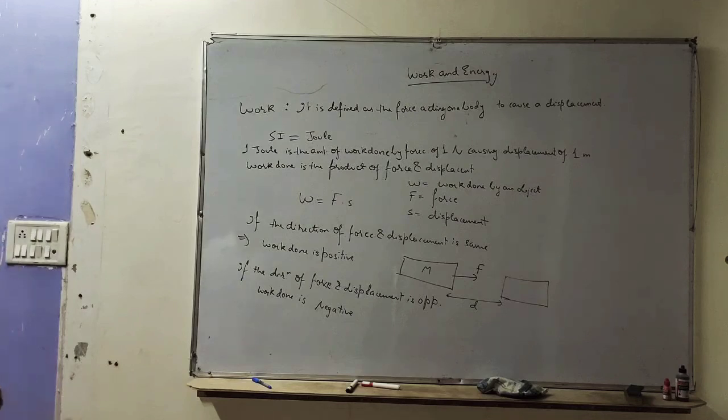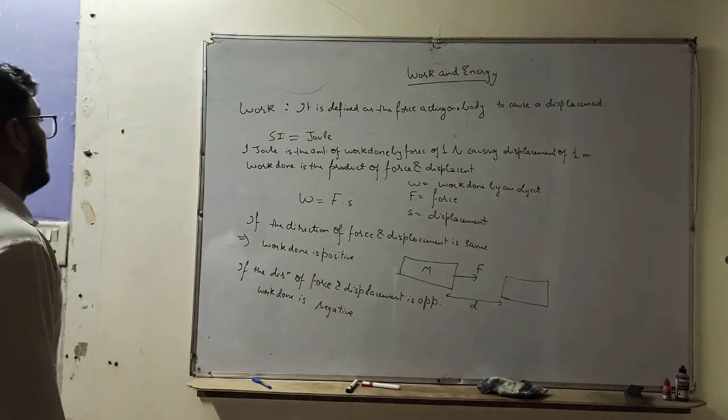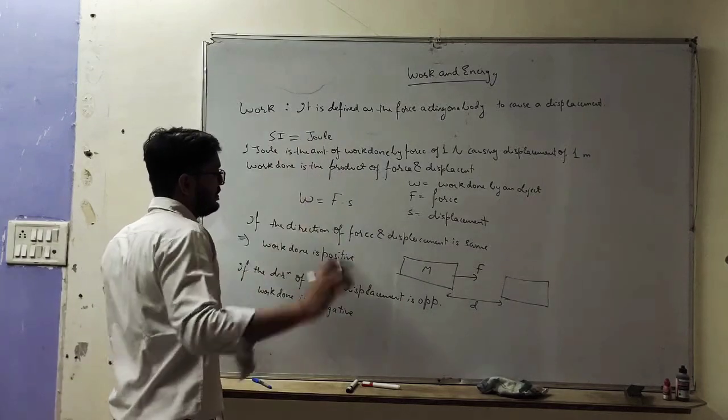Or we can say 1 joule is the amount of work done by a force of 1 Newton when displacement is 1 meter. So this is 1 joule.